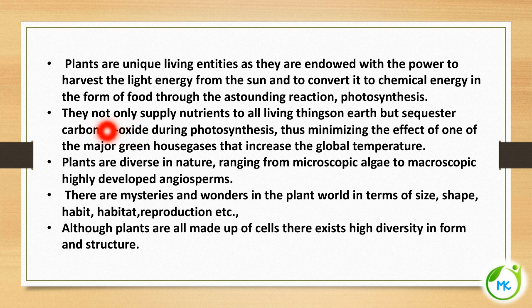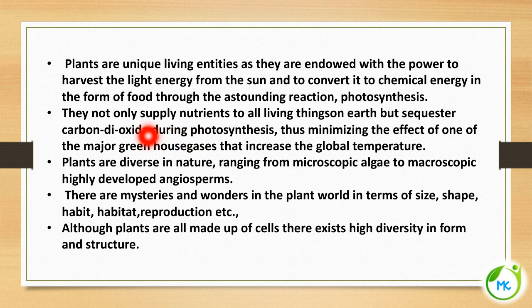So the plants not only supply nutrients to all living things on earth but also sequester carbon dioxide during photosynthesis. Sequester means lock up. So during photosynthesis, plants take in carbon dioxide, and this helps in minimizing global warming.